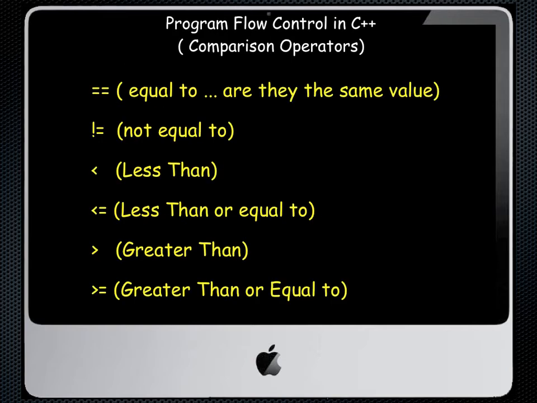Now we have a number of different symbols we use to compare things. Two equal signs together without a space between them is what we look for to see if two values are equal to each other. We could have if a == b. In other words, we're seeing if the variables a and b have the same value. The exclamation point equal, !=, stands for not equal, like we just did in the example before this.